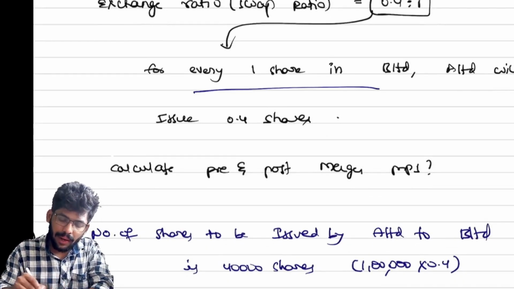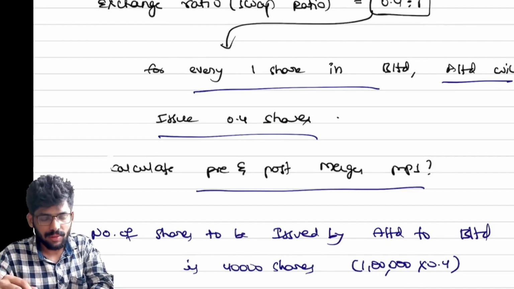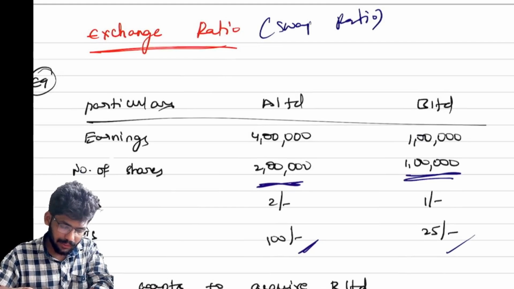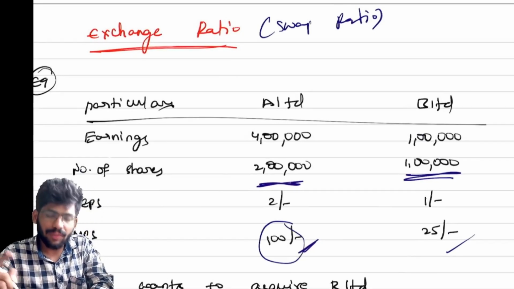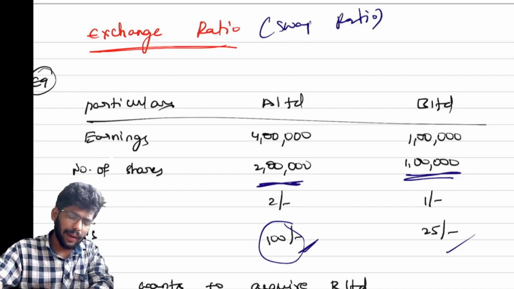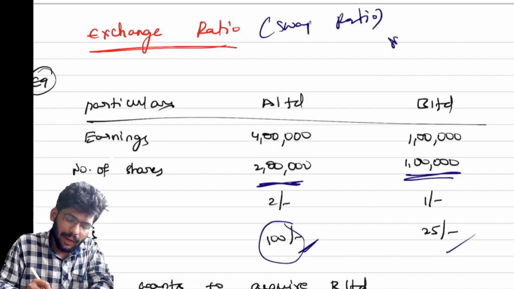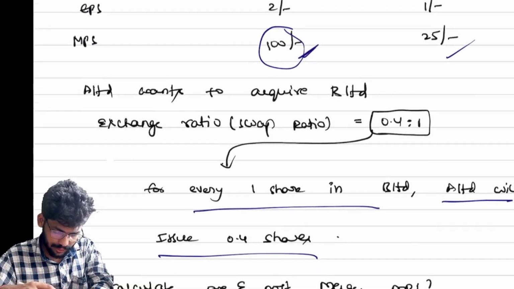For every 1 share in B Limited, A Limited will issue 0.4 shares. Calculate the pre- and post-merger EPS. The pre-merger EPS is already given. After the merger, how do we get the market price per share? Generally, the market price per share formula is market capitalization by number of shares. Correct or not? Yes. See.